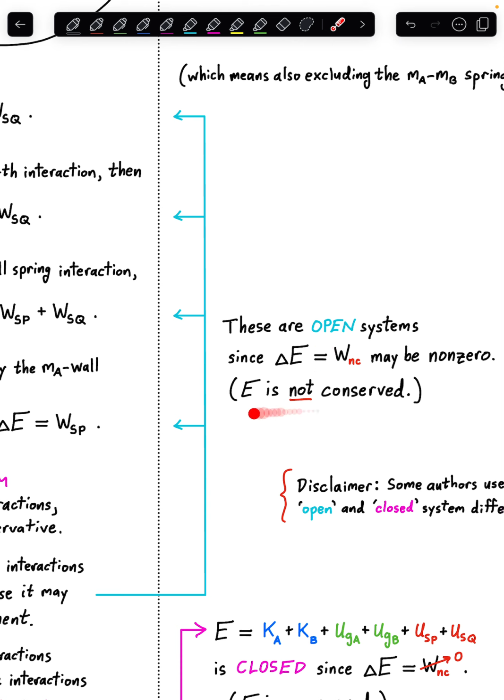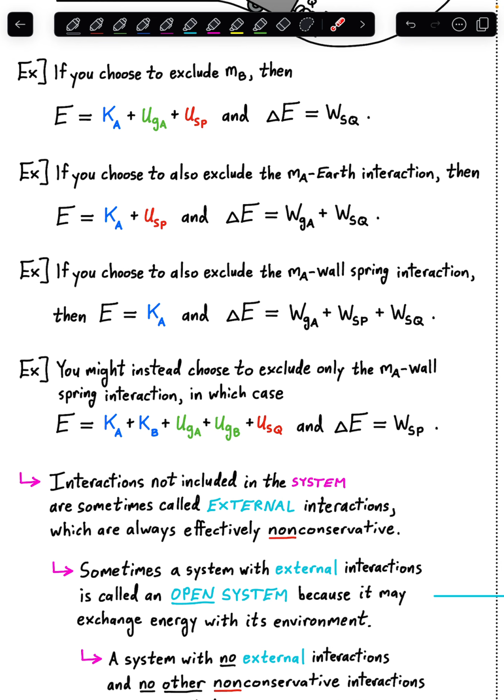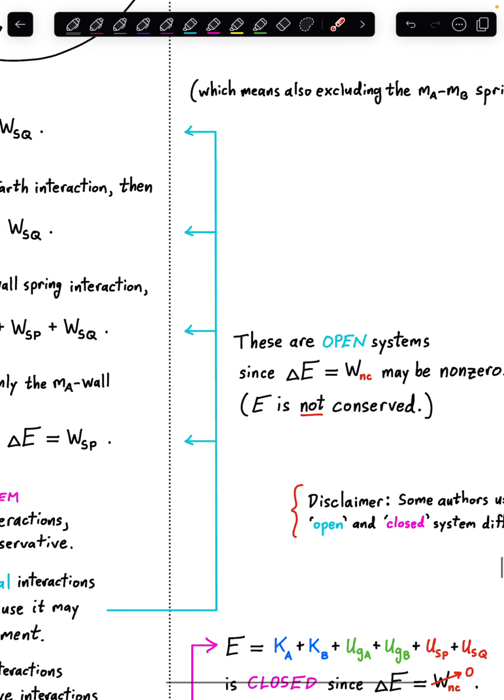So the mechanical energy would not be conserved. The mechanical energy could be increased or decreased by this work done by forces that are either inherently non-conservative or that became external forces that acted like non-conservative forces. Long story short, if the system can exchange energy with the environment via non-conservative work, we call it an open system. And that's the case here, here, here, and here. Just by defining our system differently, it becomes an open system that can exchange energy with its environment. And in those systems, the mechanical energy is not conserved.